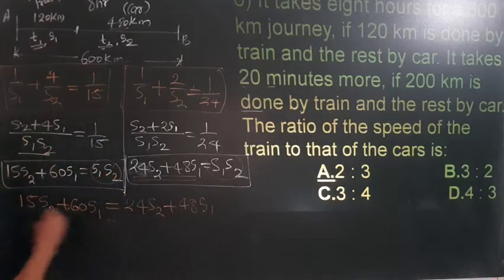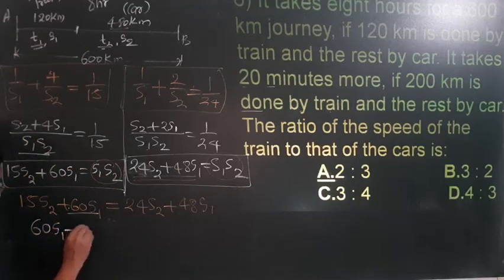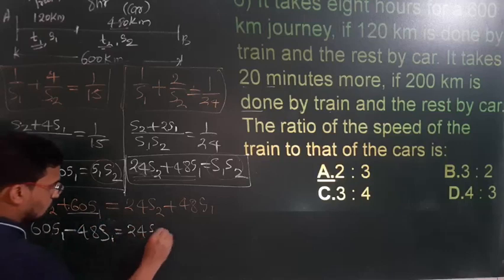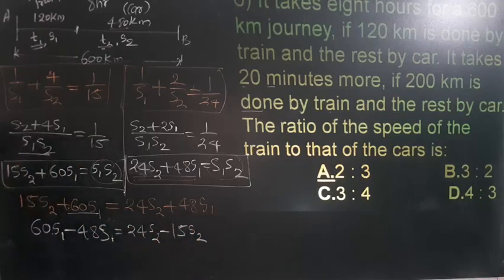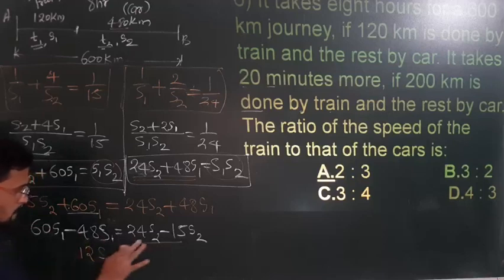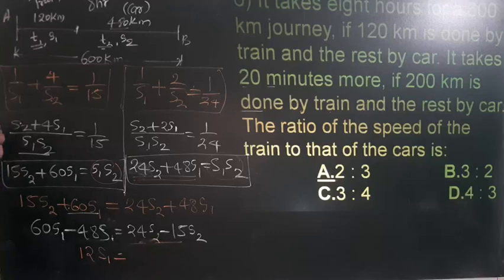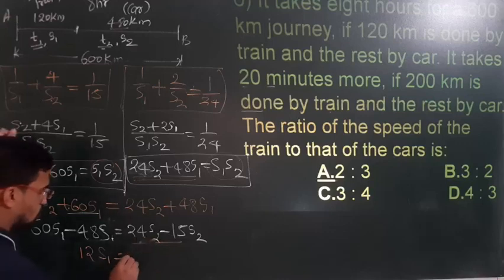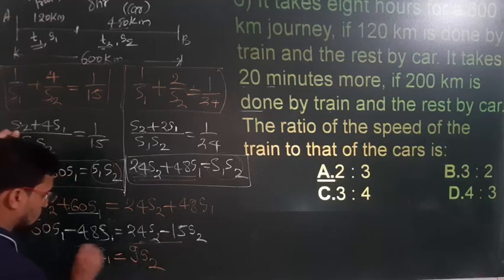Okay, so take out the similar terms. I will keep this 60 s1 over here minus 48 s1, because s1 and s1 are similar, is equal to 24 s2 minus 15 s2, correct? Okay, so 60 minus 48, you will get 12 s1. Is equal to 24 minus 15, so 9 s2.